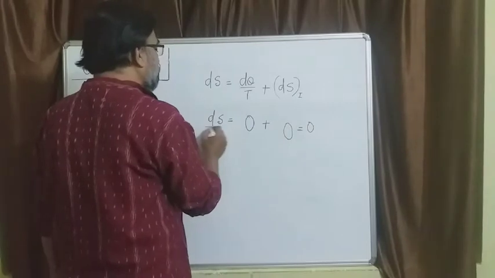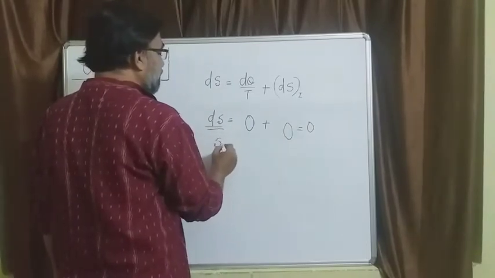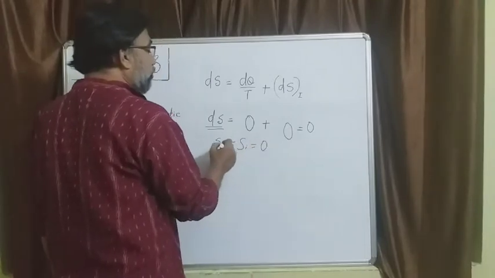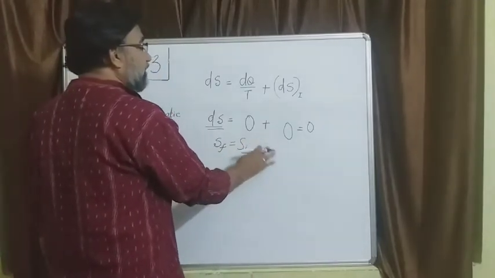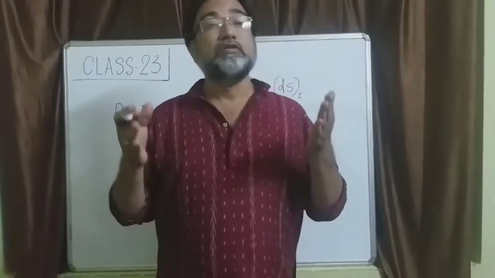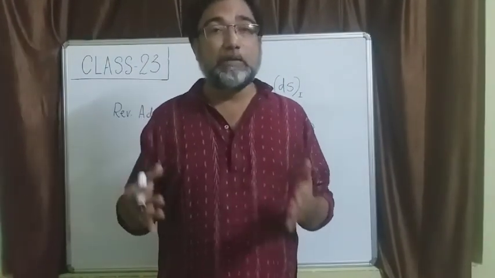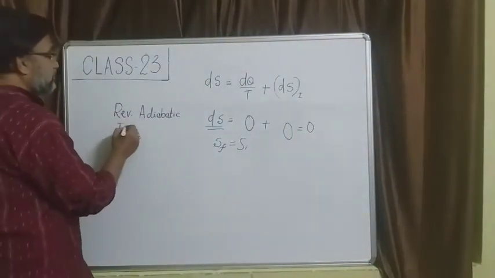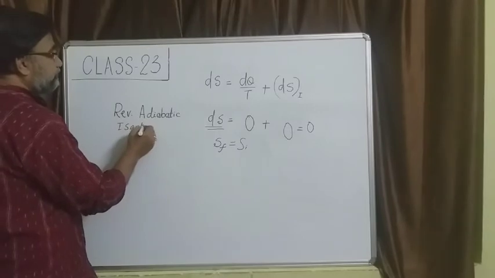So ds is 0. Ds is 0 means the change in entropy, the final entropy minus the initial entropy, is 0. In other words, the final entropy is the same as the initial entropy, or this reversible adiabatic process is an isoentropic process.